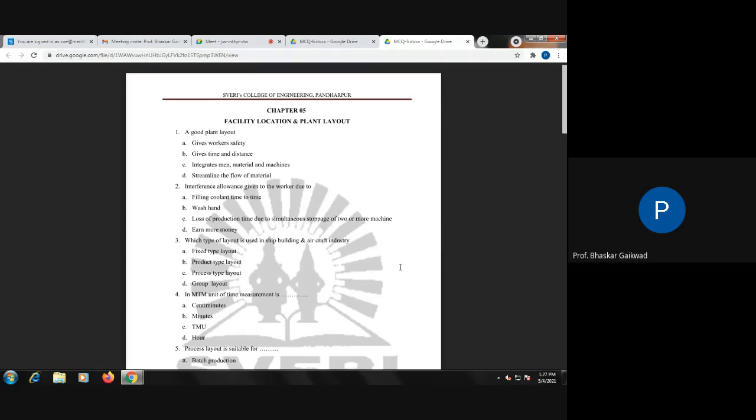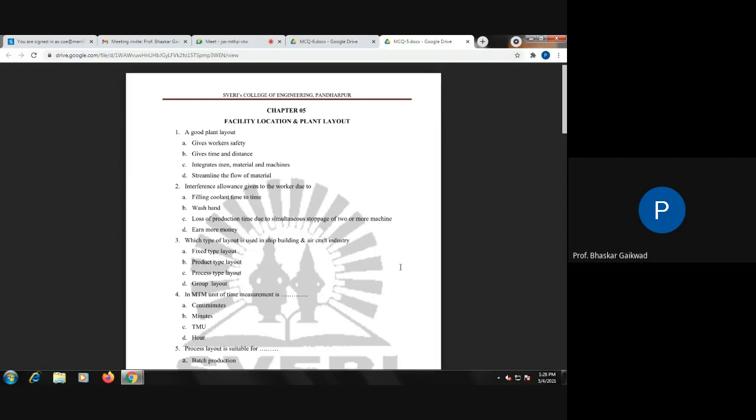Whenever product or line layout is there, continuous flow of materials will be there. Some examples are continuous manufacturing, automobile industry, steel rolling mill, textile mill, sugar mill, petroleum, paper mills. These are the examples of product or line layout.